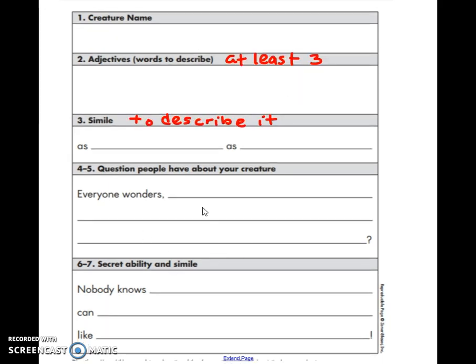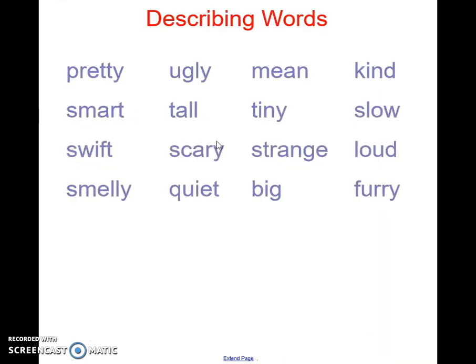You are going to use your paper to plan out your monster. But before you do, let me give you some describing words and powers that you might want to consider. So here are a list of good describing words that you might want to use, or you can definitely use your own. But here are just some to get you started. So we have pretty, ugly, mean, kind, smart, tall, tiny, slow, swift, which means fast, scary, strange, loud, smelly, quiet, big, furry. So you can use any of these, or you can come up with your own describing words.